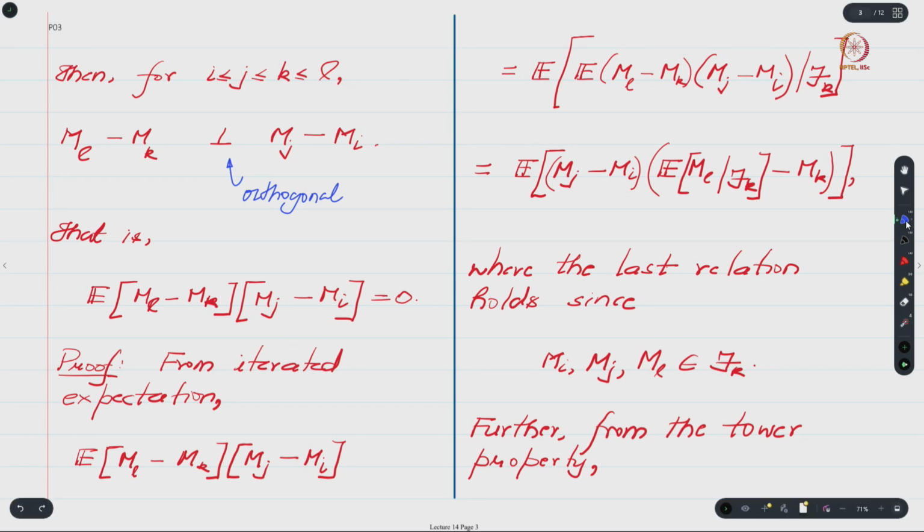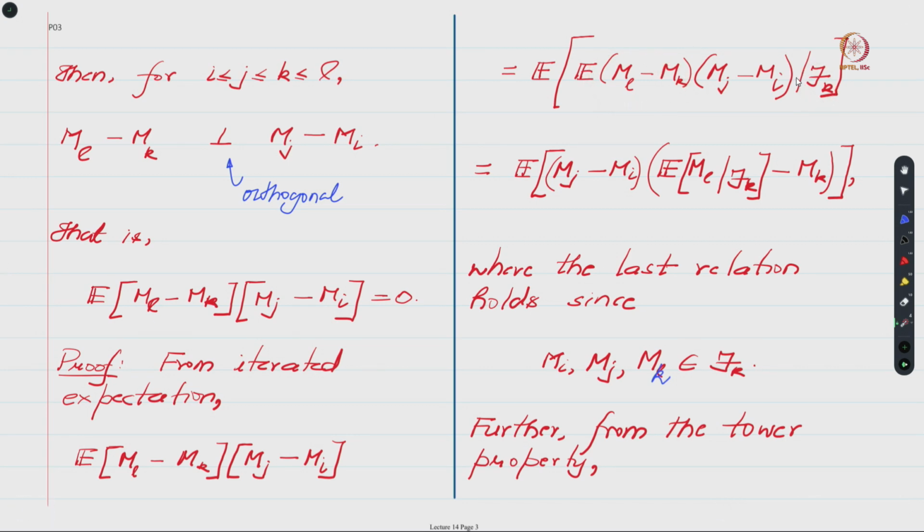So I should have mk here, okay. So mi, mj and mk, all these three elements would be measurable with respect to fk. In particular, this mj minus mi would be measurable with respect to fk, and hence I can take it outside the expectation, and notice that I have written it over here. So then I will be left with the conditional expectation of this expression with respect to fk.